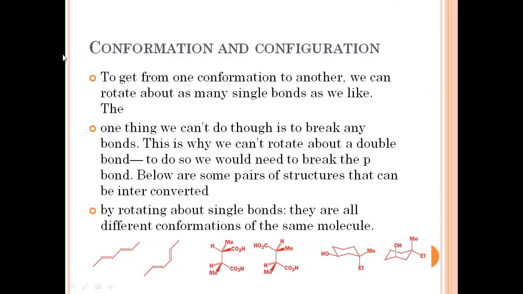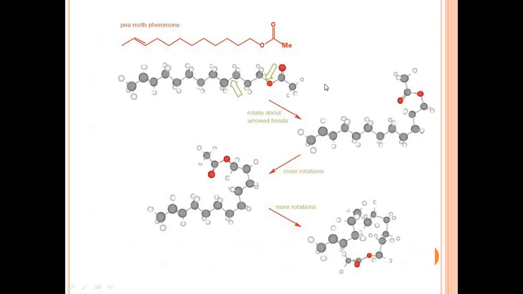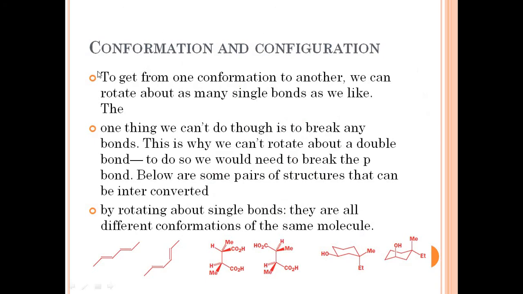So when a molecule rotates its carbon-carbon single bond, or any single bond, and attains different shapes, these are known as conformations. And what is configuration?